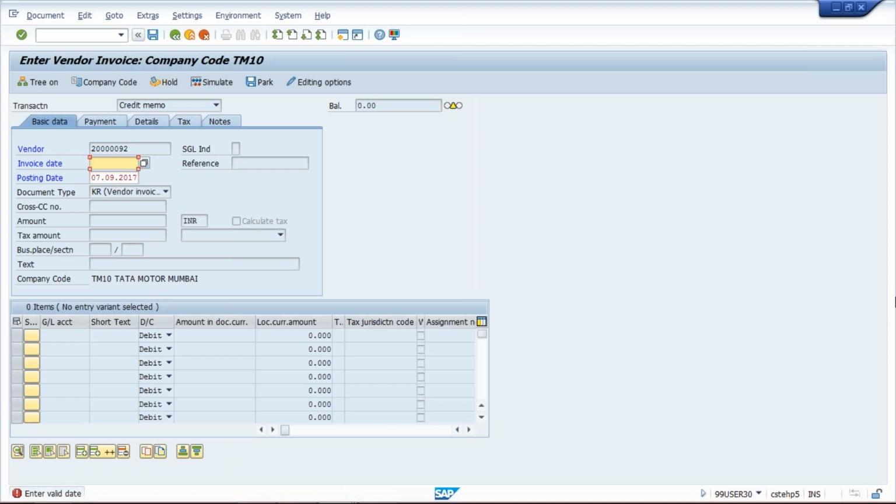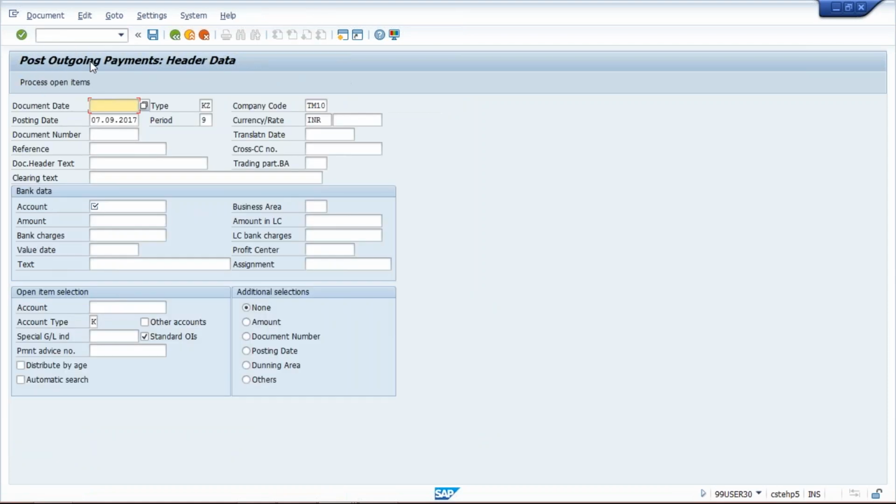So I'm going to just explain about the payment posting, how to post a payment, and here use transaction code F-53, give your document date.